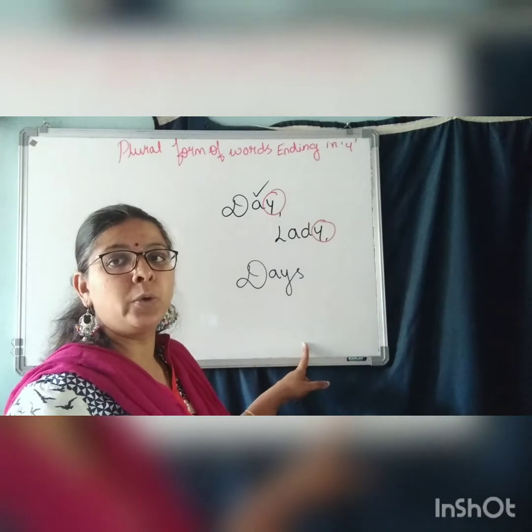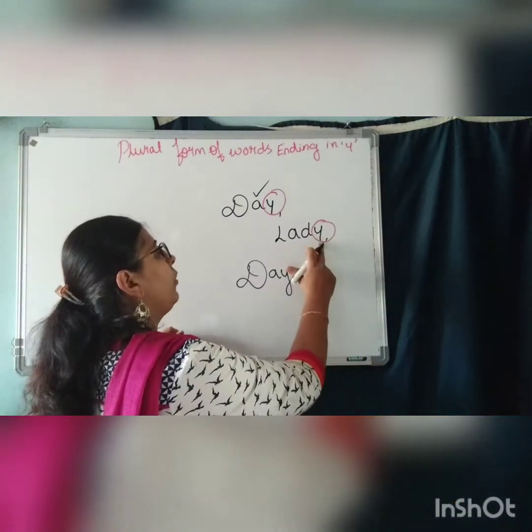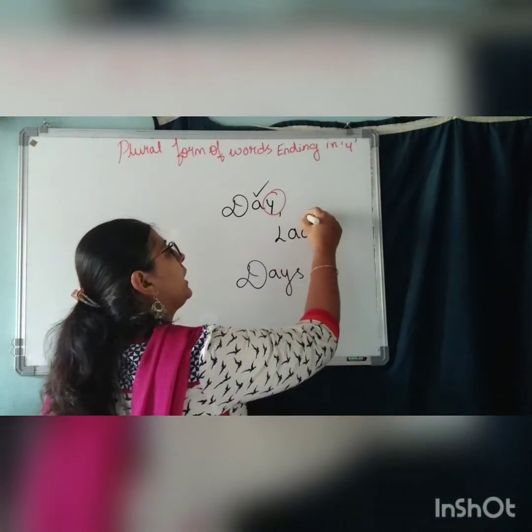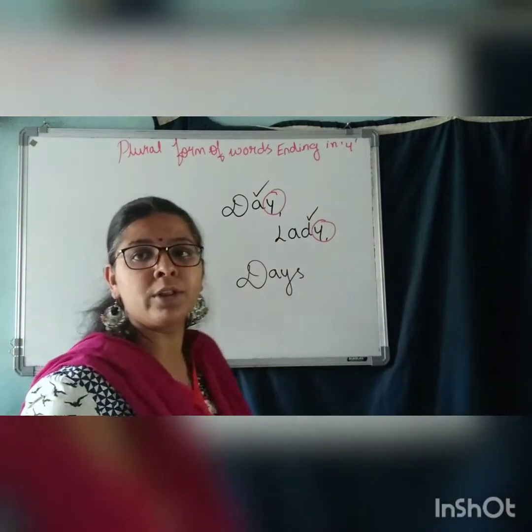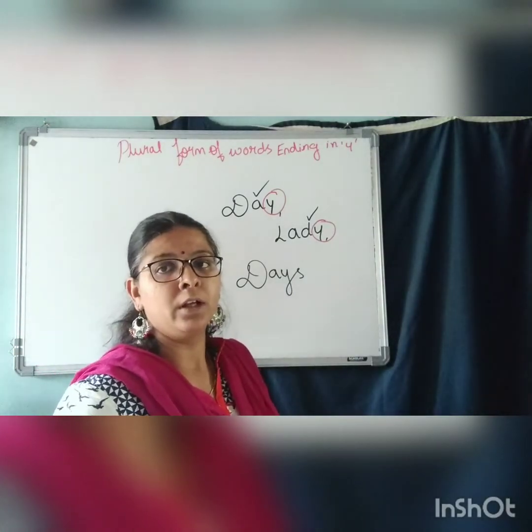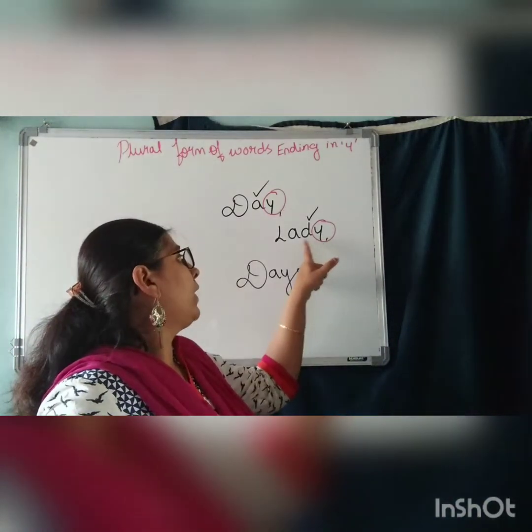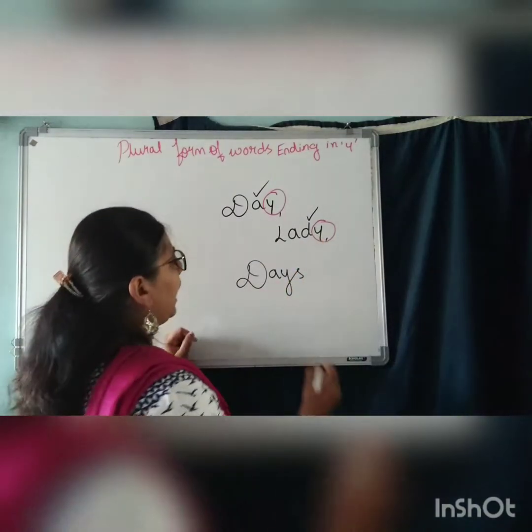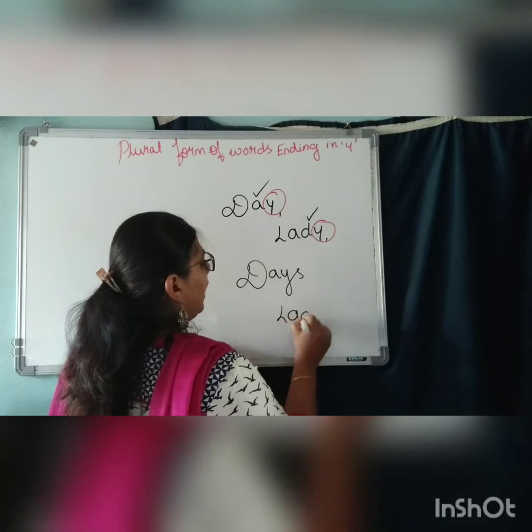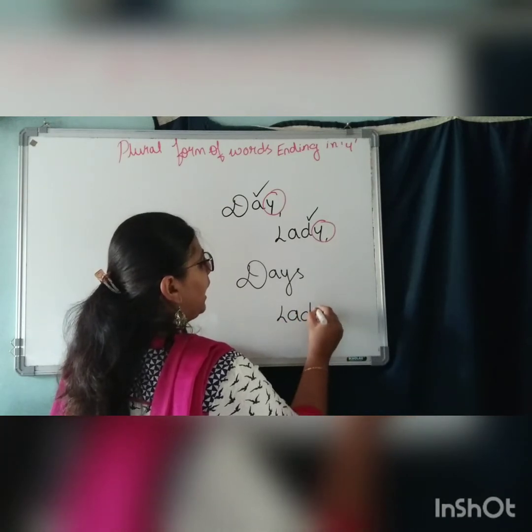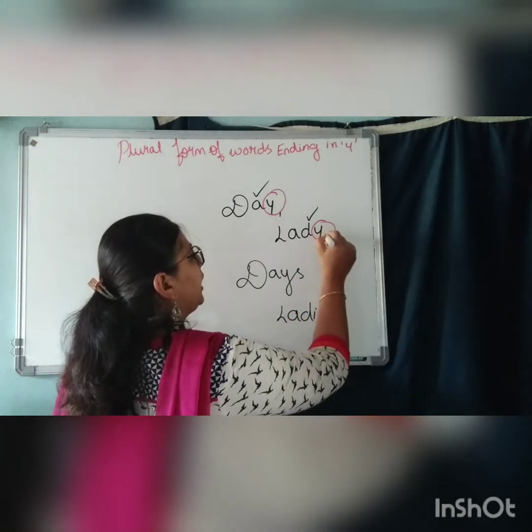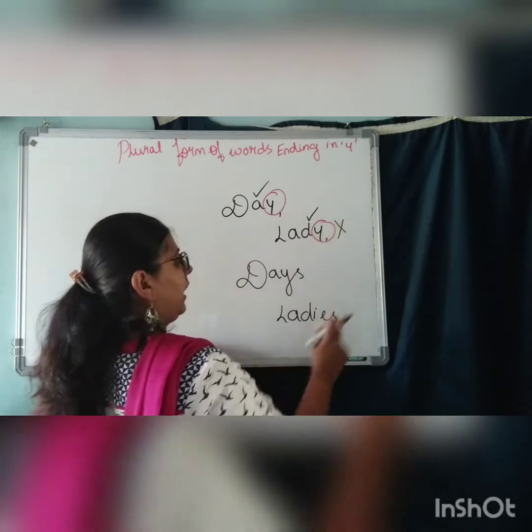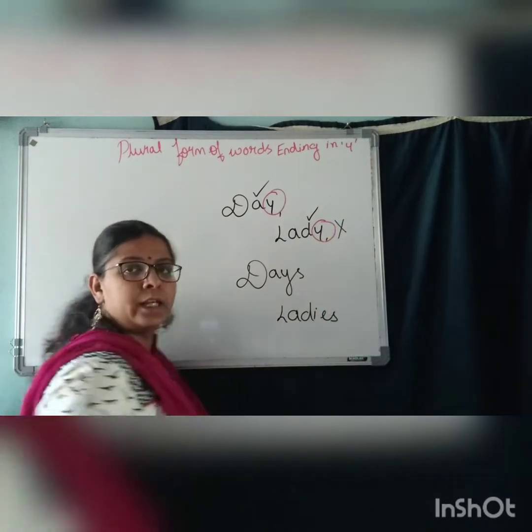Then what is rule 2? Before Y, if the letter is a consonant. What are consonants? Those which are not vowels. Understood? Before Y, if the letter is a consonant, we remove this Y and we add IES.